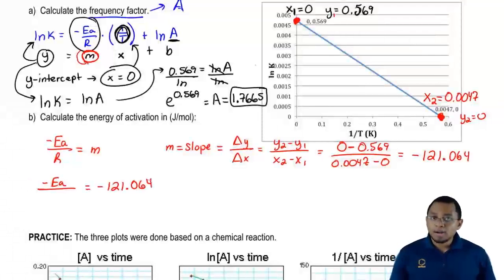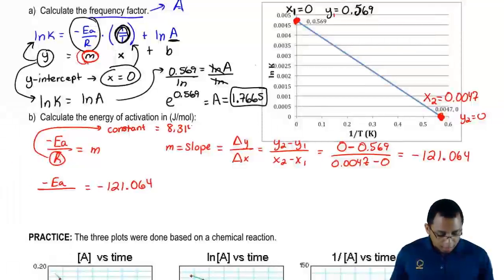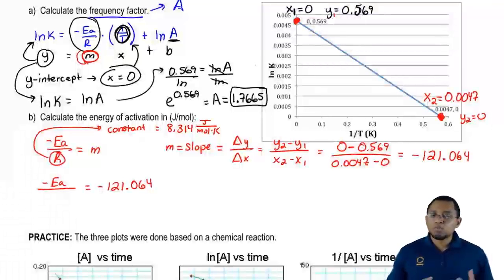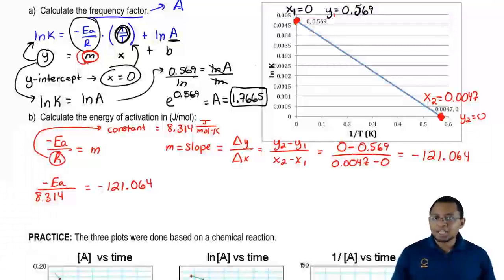And remember, R here has a constant value. This is our constant when it comes to energy. And remember, we said that this number would be 8.314 joules over moles times K. So that's what R is equal to when we're dealing with energy. So we have all variables known except for activation energy. So all we have to do now is just solve for it.